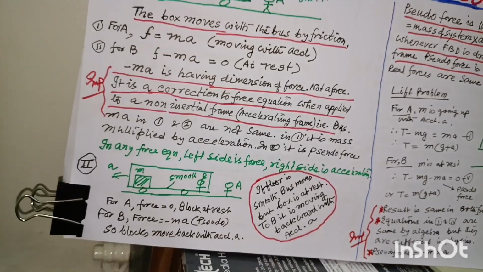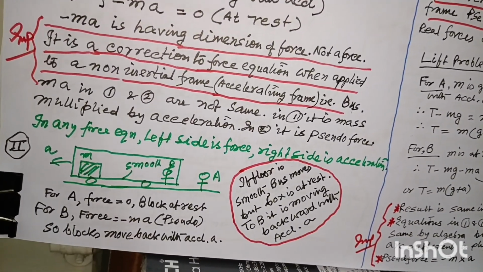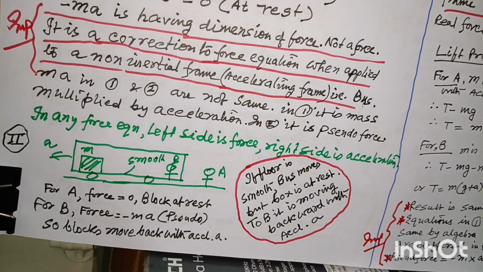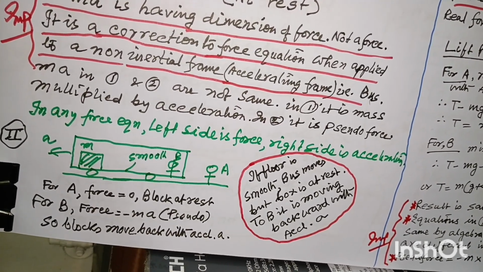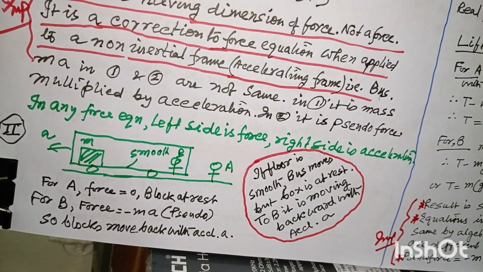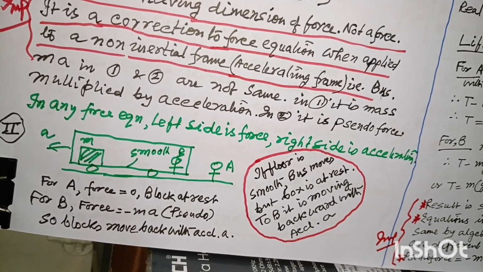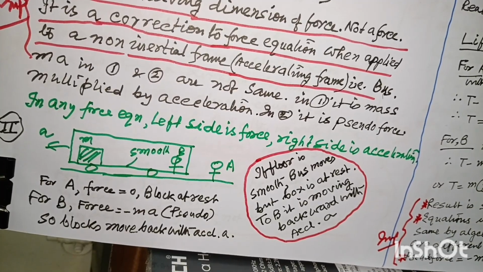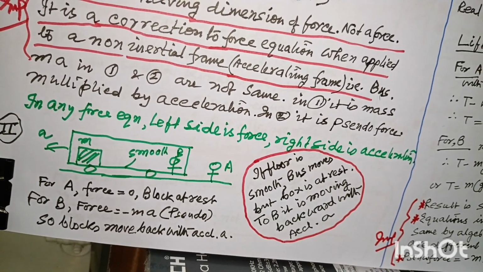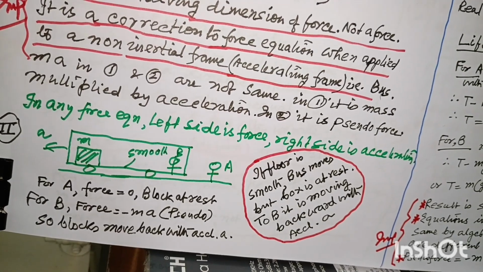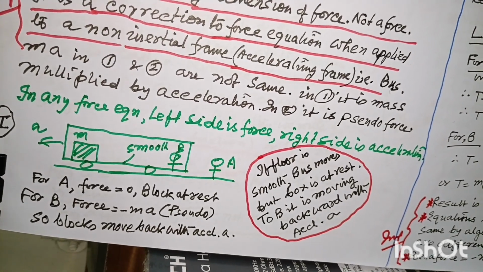For A here, there is no problem, because A sees that M is at rest, so force is also 0. But for B, he sees that the mass is moving towards him with an acceleration a. This cannot happen without any force. So there must be a force, which is also minus ma.